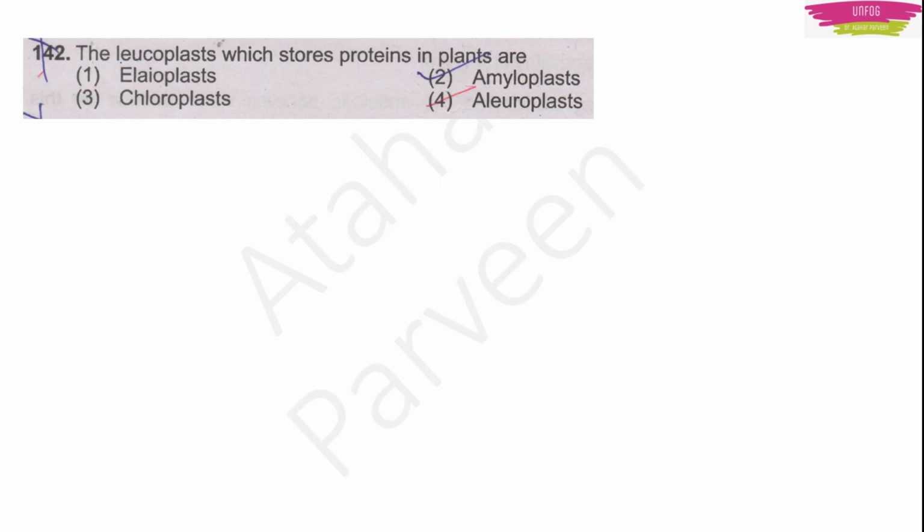I think in this question instead of leucoplasts it should have been the word plastids. Then it would have made more sense. Okay. So let's read this question as the plastids which store proteins in plants are. The options are given as eleoplasts, amyloplasts, chloroplasts and aleuroplasts. This question has been asked from the chapter Cell the Unit of Life.